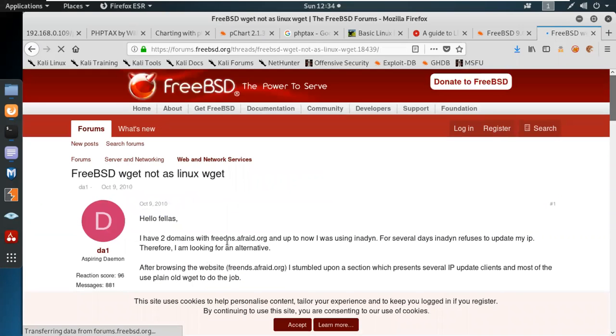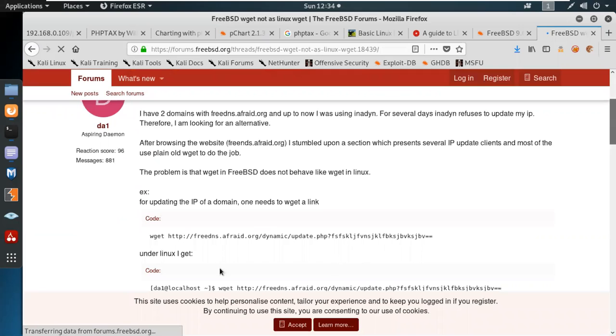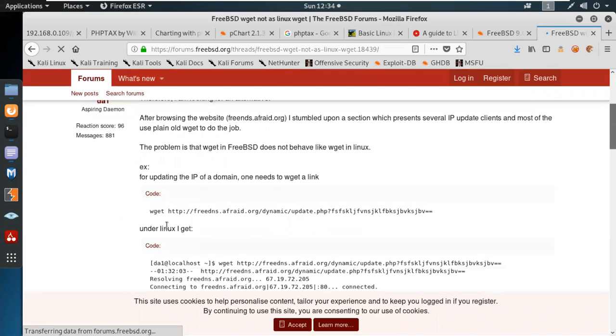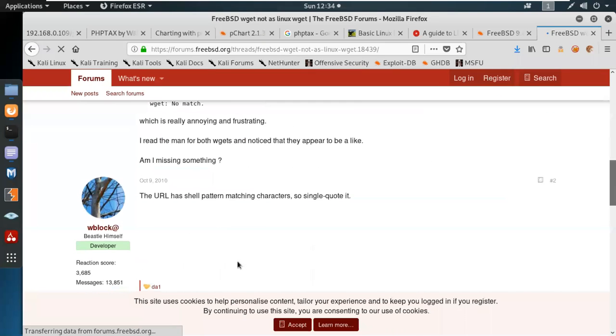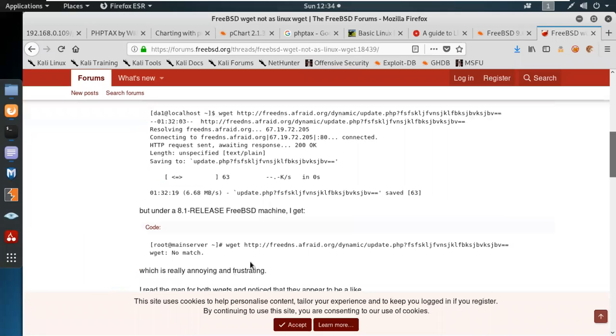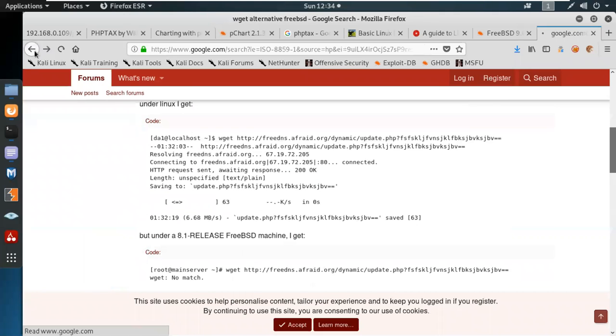Okay, they are using wget. Okay, it's getting some errors.